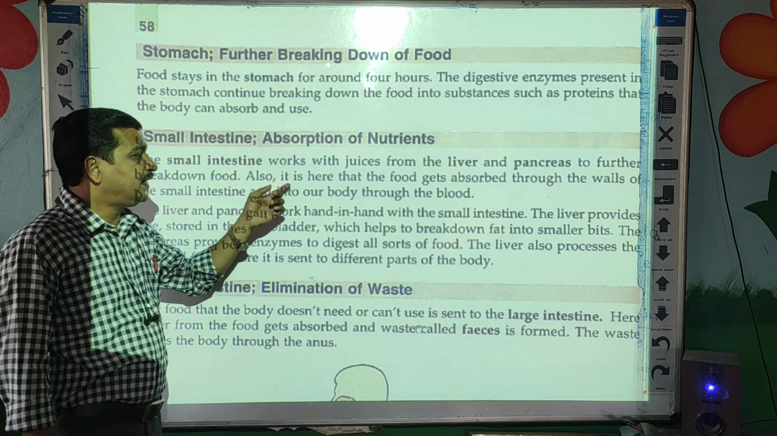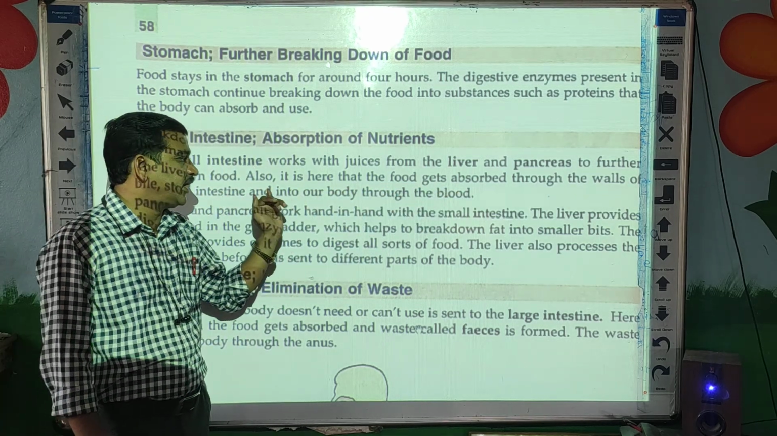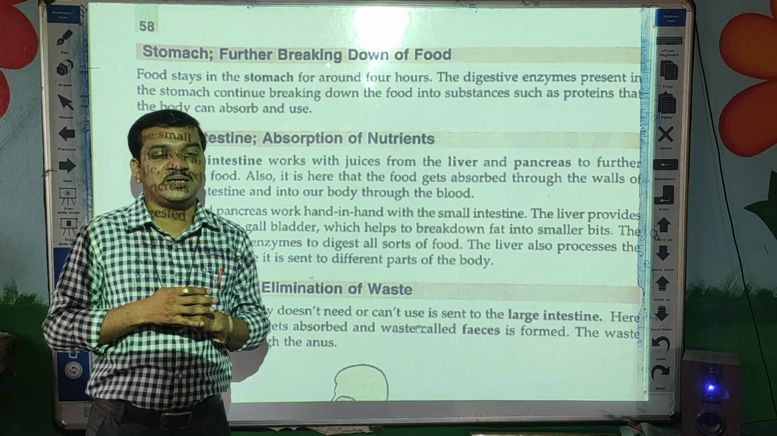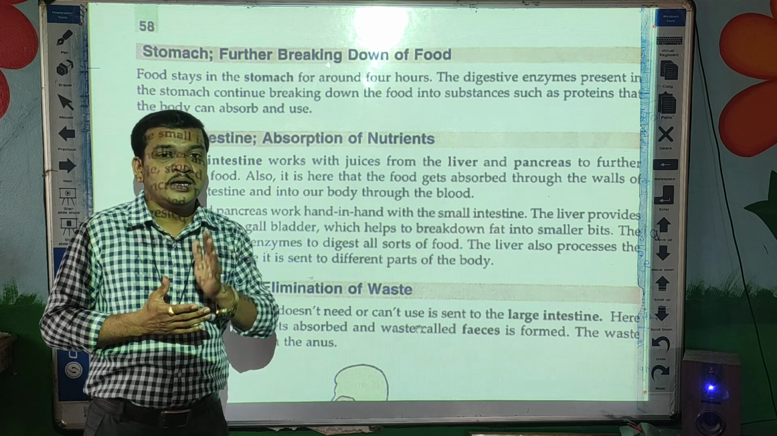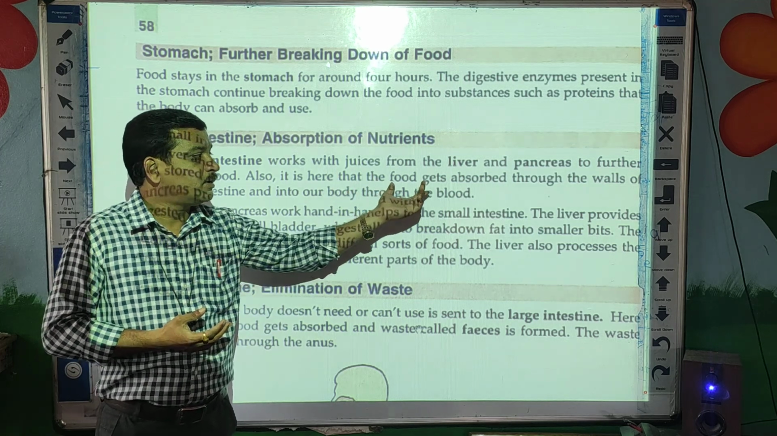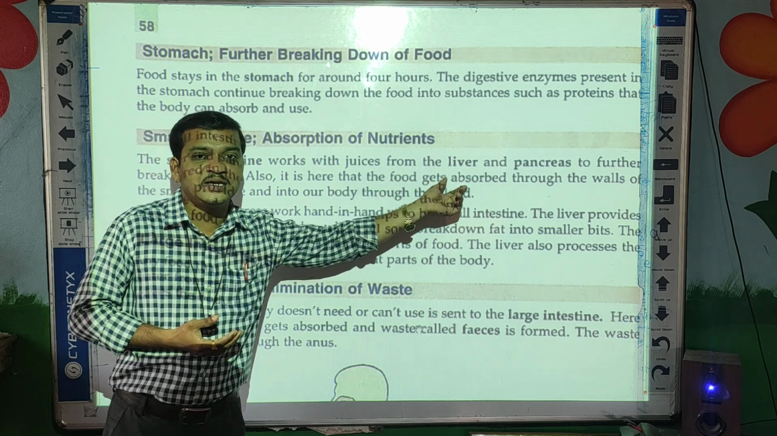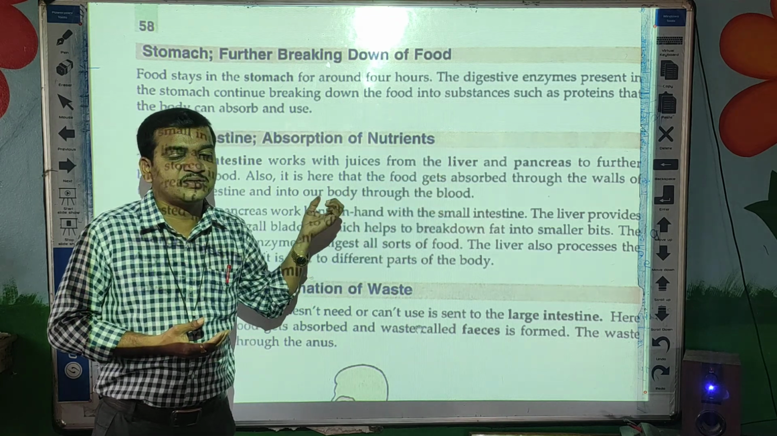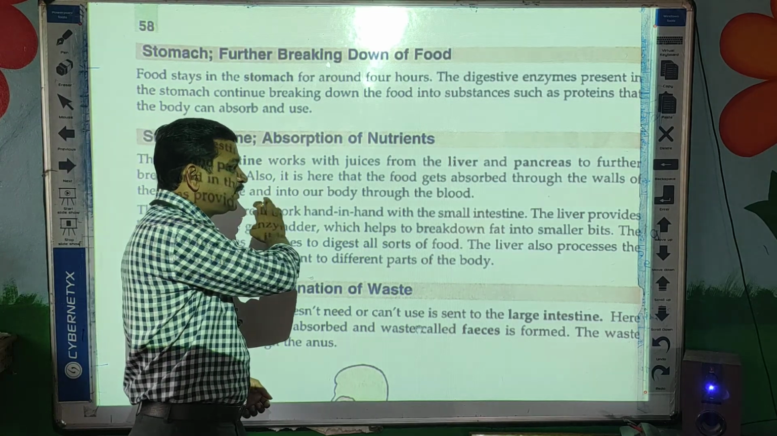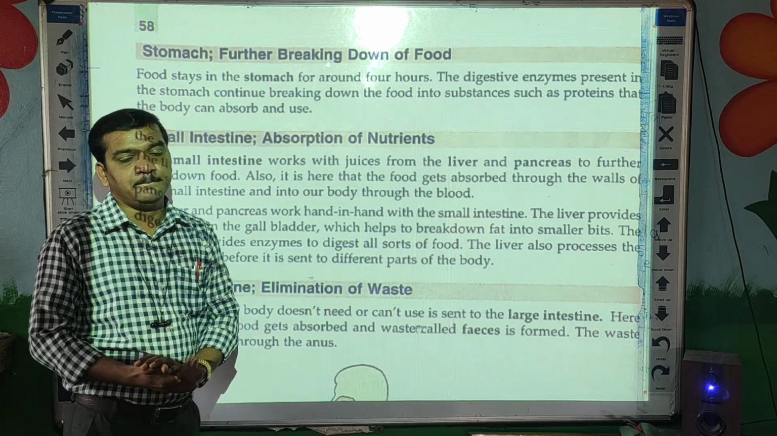It is here that the food gets absorbed through the walls of the small intestine into our body through the blood. So inside the small intestine, the food is broken down again, and whatever nutrients are there, those nutrients are absorbed by the walls of the small intestine and sent to the various cells through the blood.